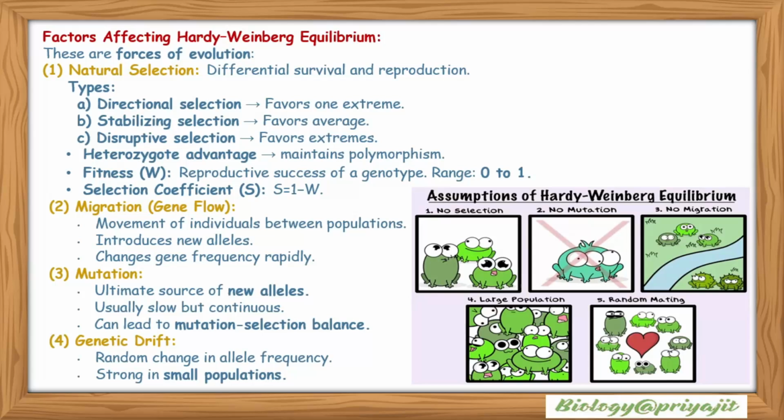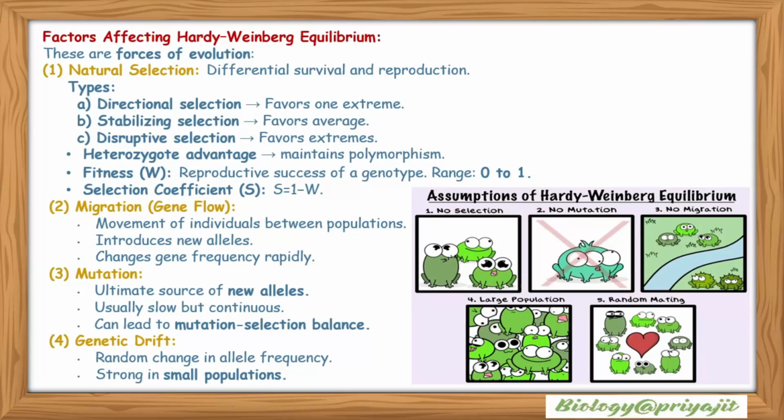Migration or gene flow is the movement of individuals between populations. It introduces new alleles and changes gene frequency rapidly. Mutation is the ultimate source of new alleles and is usually slow but continuous. It can lead to mutation-selection balance. Genetic drift is a random change in allele frequency, and it is strong in small populations.